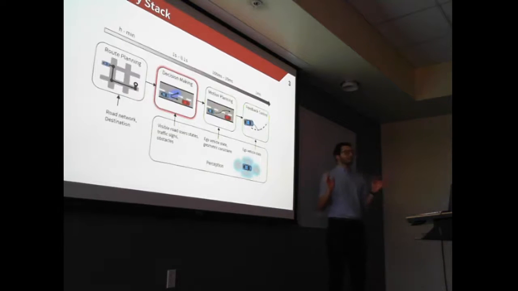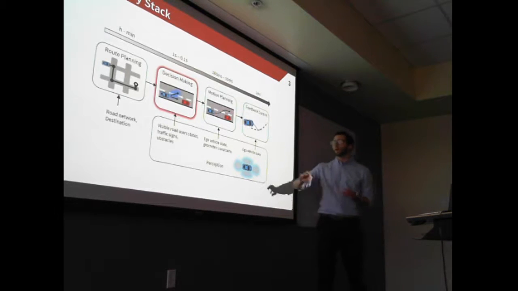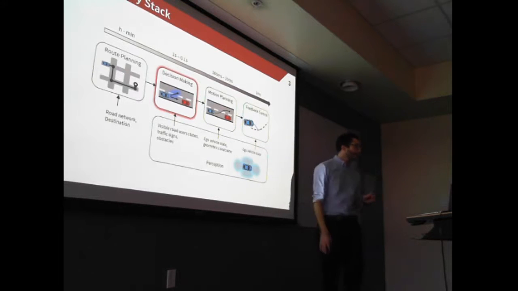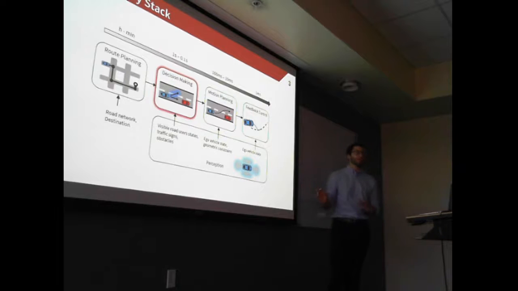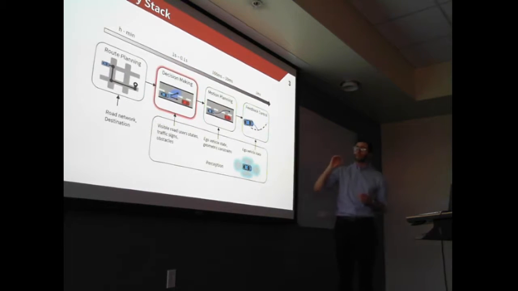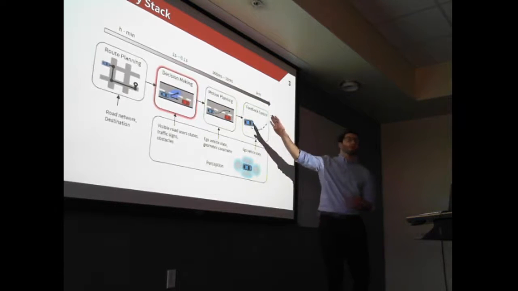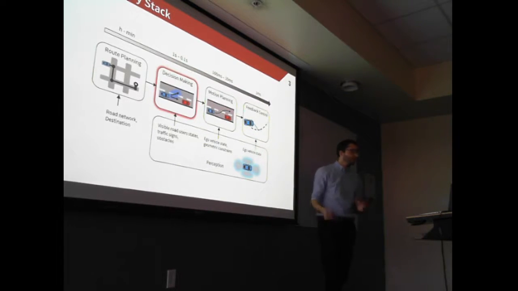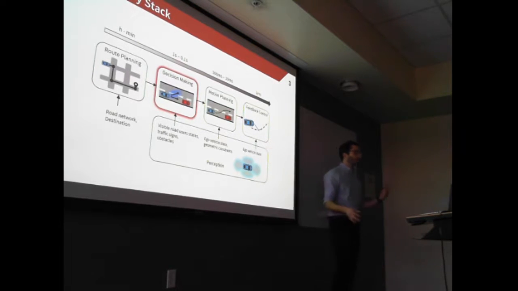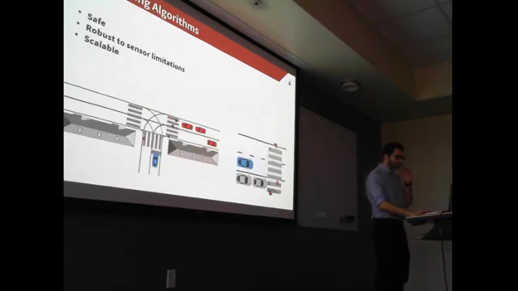Of course, autonomous driving is a very complex problem. It's often divided into subcomponents. You have perception, feedback control, motion planning, decision making, and route planning. And today we're going to focus on decision making. Decision making is one of the most important parts of this whole autonomy stack because it takes information and turns it into action. And it has to do so in a time span of about 0.1 to 1 second. So today I'm going to show you how we can take decisions autonomously to solve some complex driving scenarios.